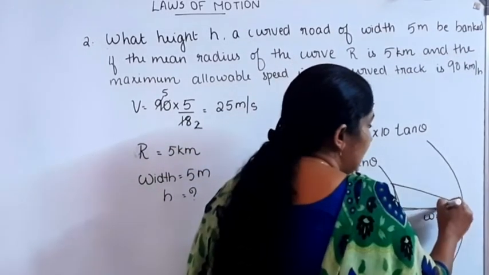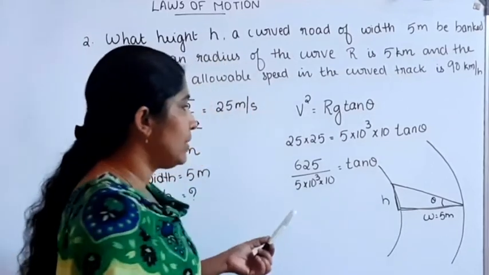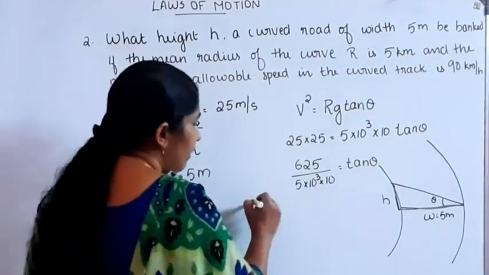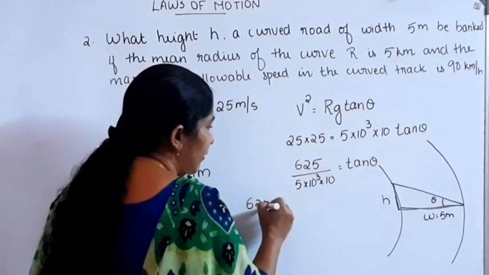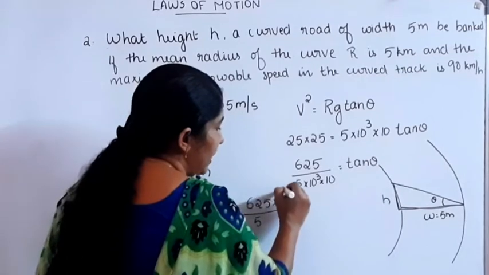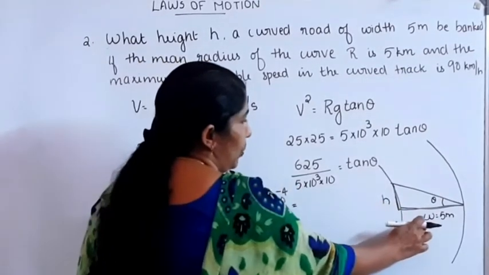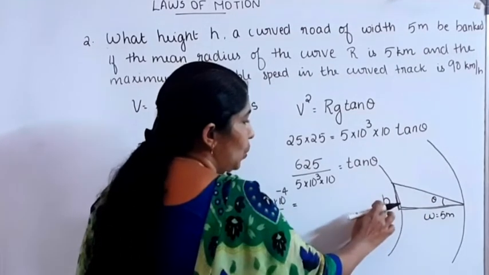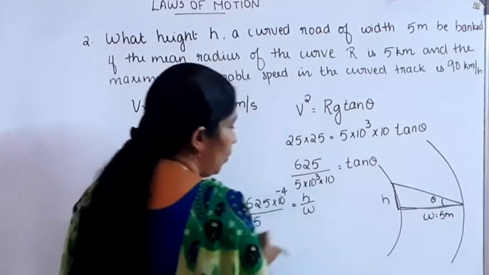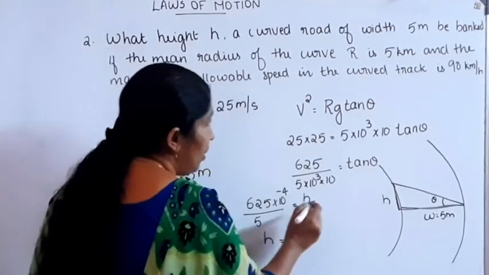From here, this angle is equal to theta. Tan theta is equal to opposite side divided by adjacent side. Therefore, we can write 625 divided by 5 into 10 raised to minus 4, that is equal to h divided by w. Tan theta is equal to h divided by w. Then h is equal to w times tan theta.